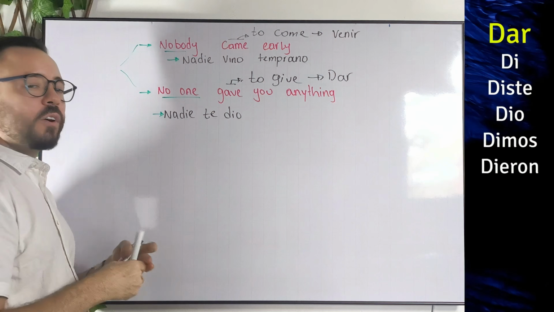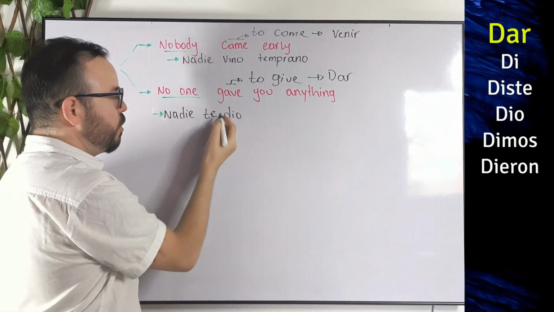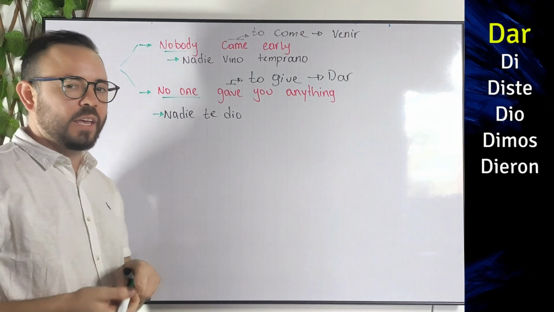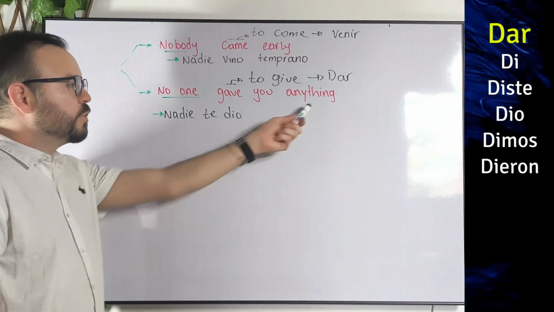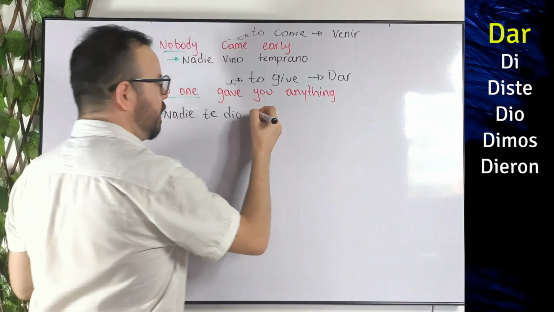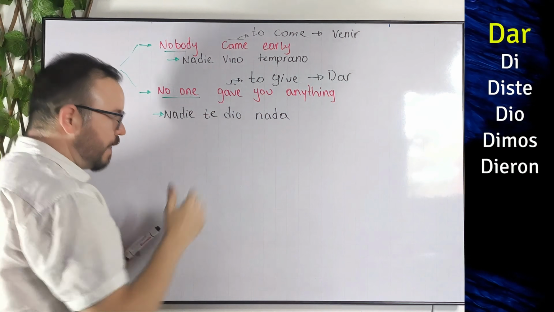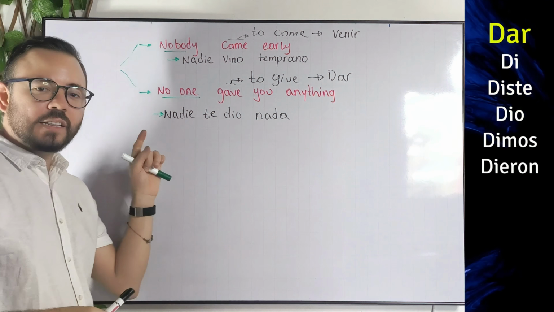And let me know in the comments if you also want me to make a video explaining this direct and indirect object that's kind of a pain in the, you know what, right? Now we just need to say anything. That in Spanish we just say nada, okay? So the whole thing will be nadie te dio nada, okay? Faster, nadie te dio nada.